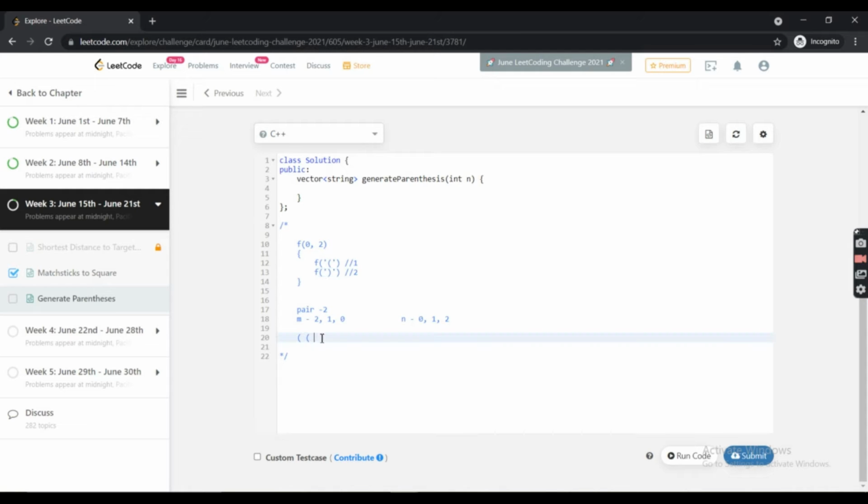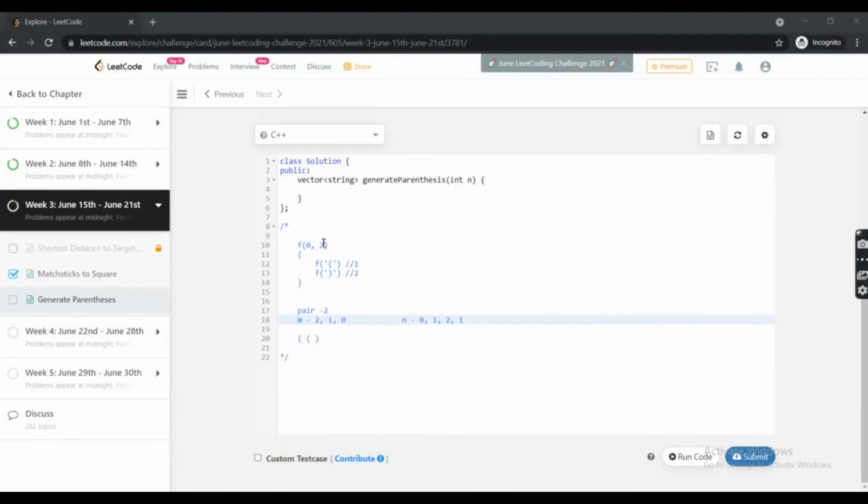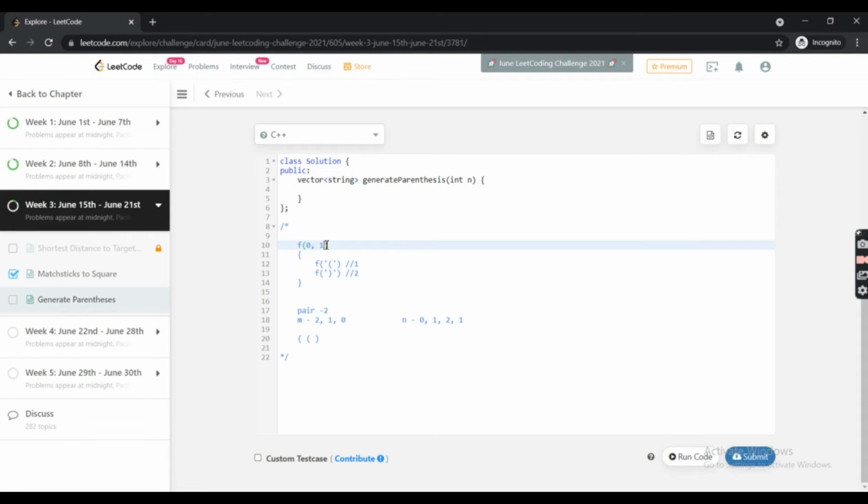So it will append a close bracket and decrement its count to 1. Now we will call this function for 0 comma 1 because we only have one closing bracket left. We don't have any open bracket, so we will skip that call. We have a close bracket, so we again append a close bracket and decrement the close bracket count to 0, and now the function will go for 0 comma 0. Now we know that at 0 comma 0 we have an answer here. We cannot make any of the calls, so this is our valid solution, so we will take it.